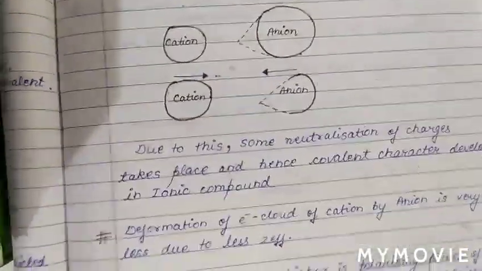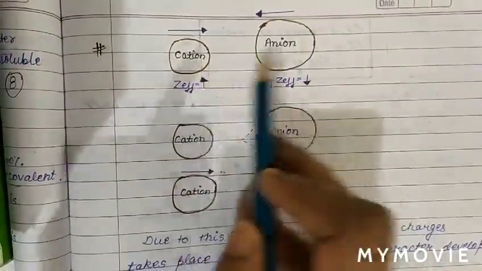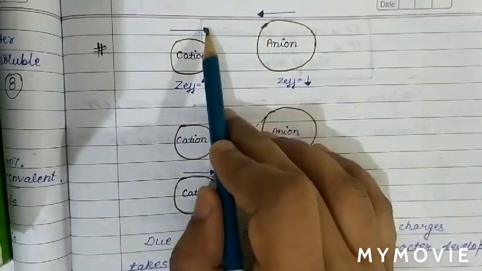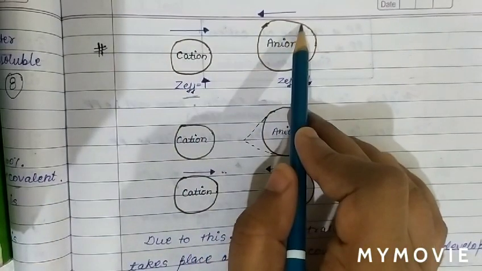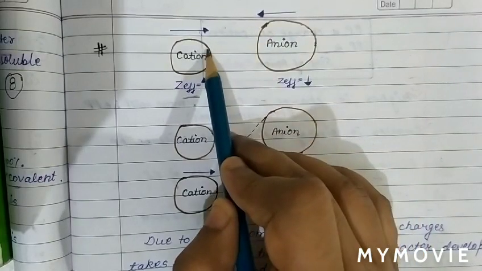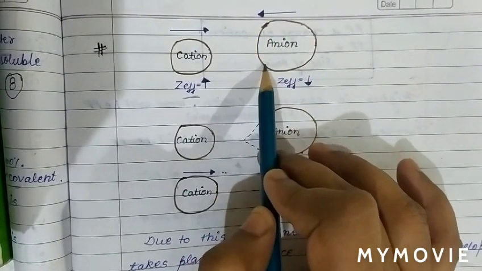So what is going on there? When cation and anion approach each other, this is the cation and this is the anion. Due to the high effective nuclear charge of the cation, the valence shell electrons are attracted by the cation, due to which the electron cloud of the anion gets distorted.